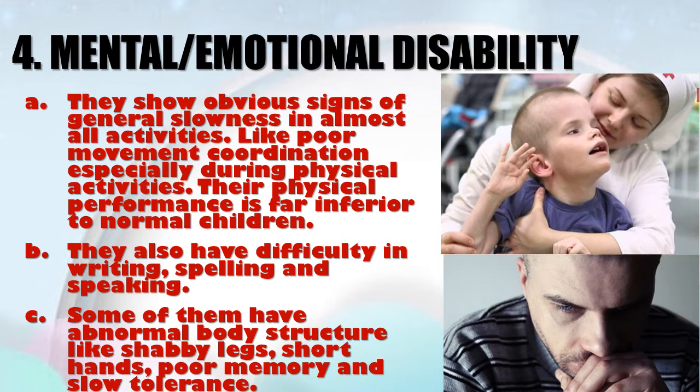Some of them have abnormal body structure like shabby legs and short hands, poor memory, and slow tolerance. Genetic disability seems to pass from parents to children. That is, there will be other siblings, uncle or auntie, who have some of this disability.